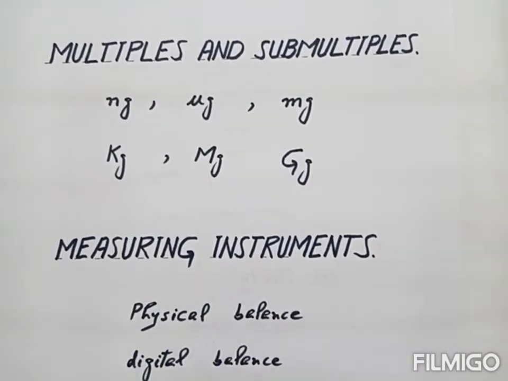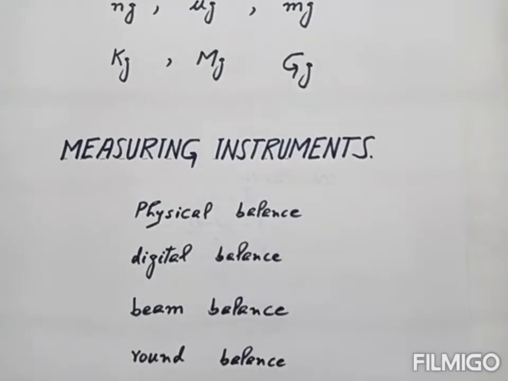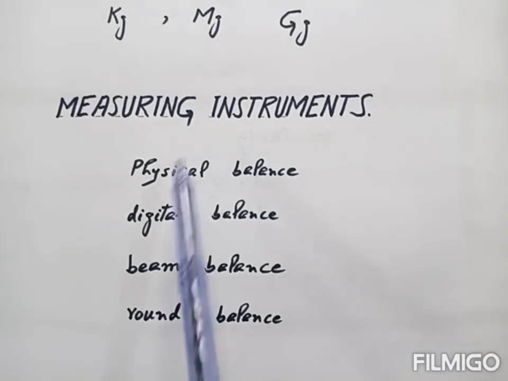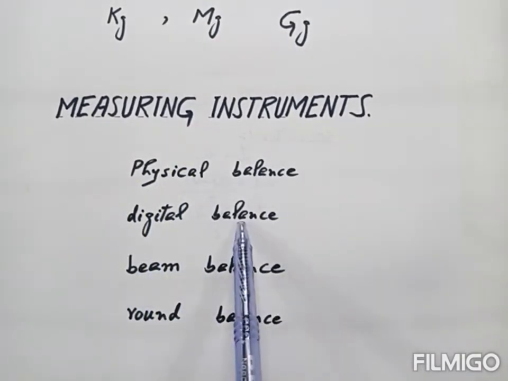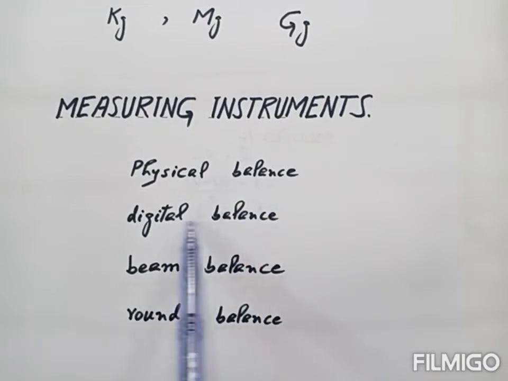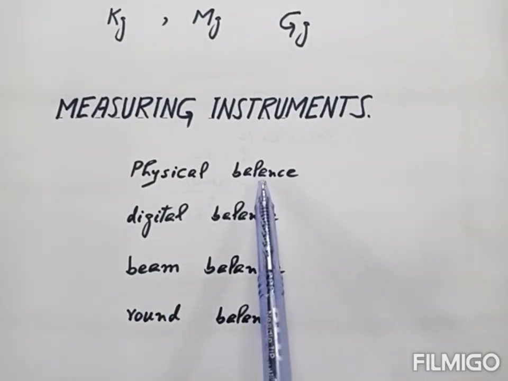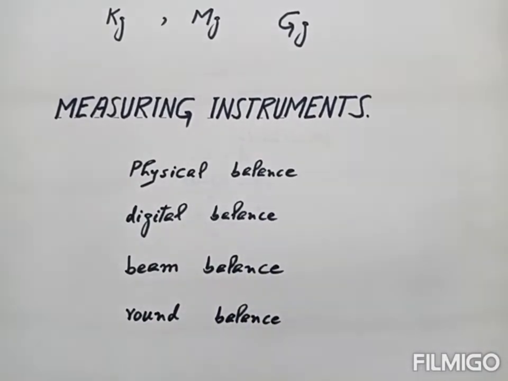Now the mass is measured by instruments. There are different instruments which are used to measure mass. So mass is measured by the physical balance, digital balance, also called the electronic balance, beam balance, and round balance. So these are the different devices which are used to measure mass.